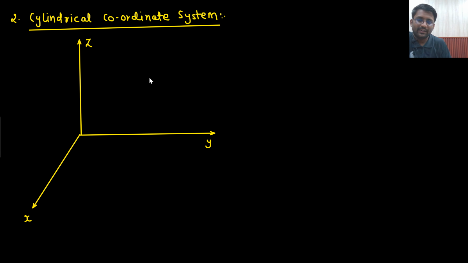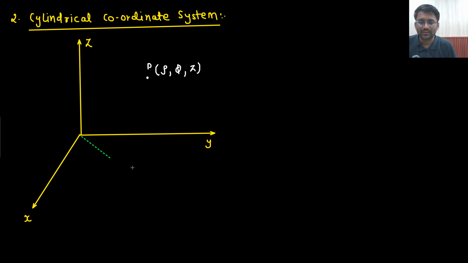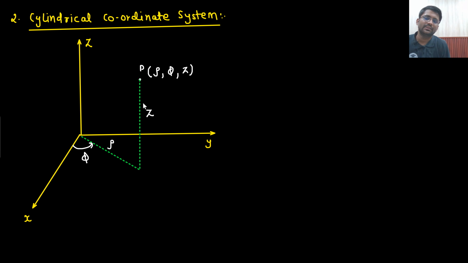Let's talk about the cylindrical coordinate system. In the cylindrical coordinate system, you need to reach this point P, which is rho, phi, z. How will you reach it? I will move a radial distance rho, making an angle of phi with the positive x-axis in the anti-clockwise direction, and then I will move a distance of z in the z direction. This is how I will reach this point P.